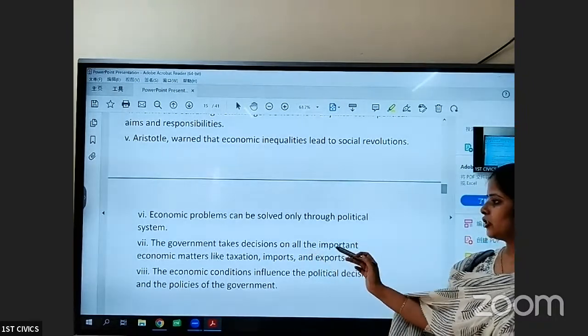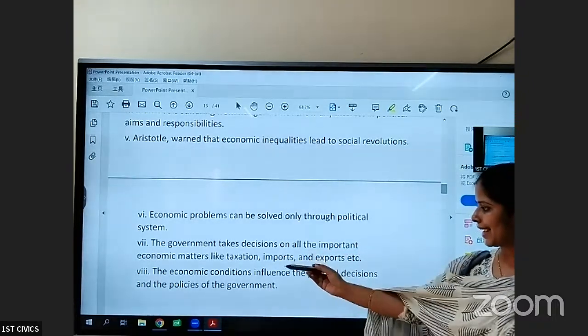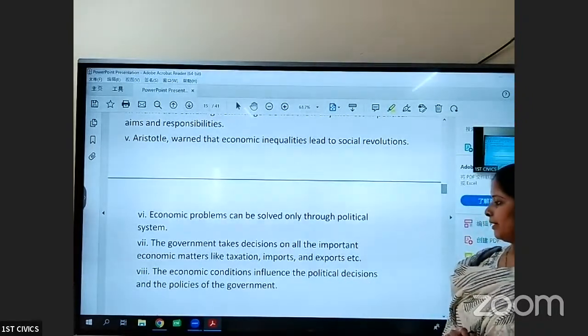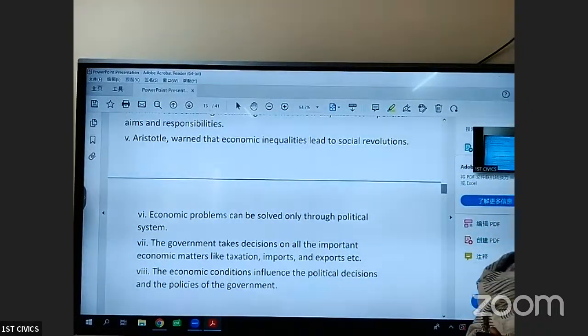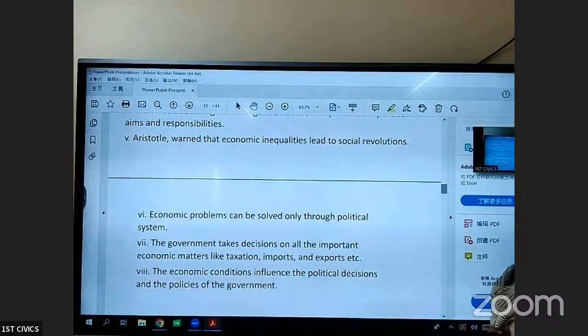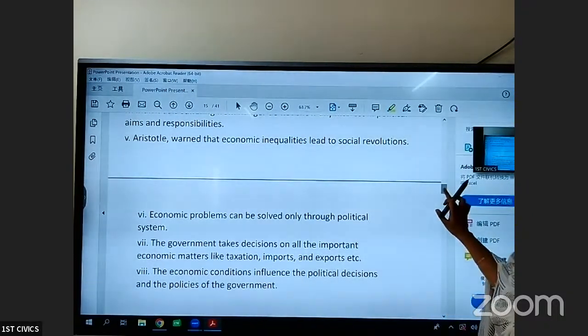Government takes decisions on economic matters like taxation, imports and exports. The economic conditions influence the political decisions and policies of the government. The economic condition of a country has a great impact on its policy making.